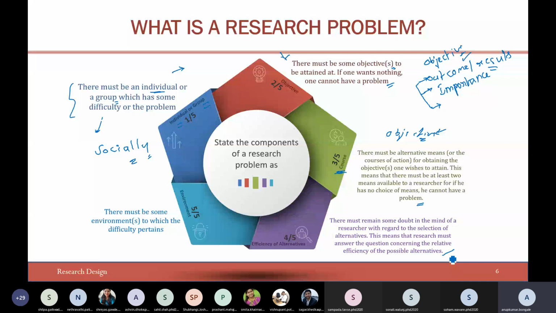And the last and very important thing is the environment, where exactly you are trying to solve the problem. So these are all the issues associated with the components of the research problem.